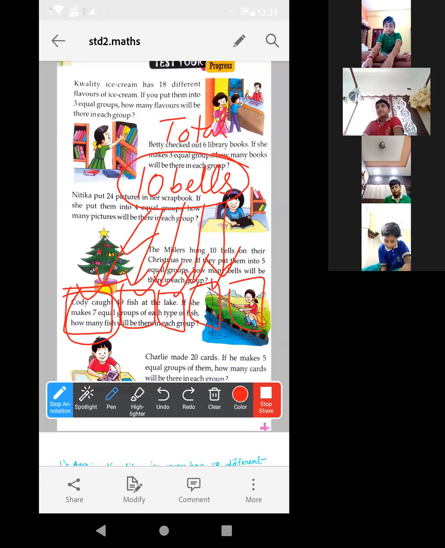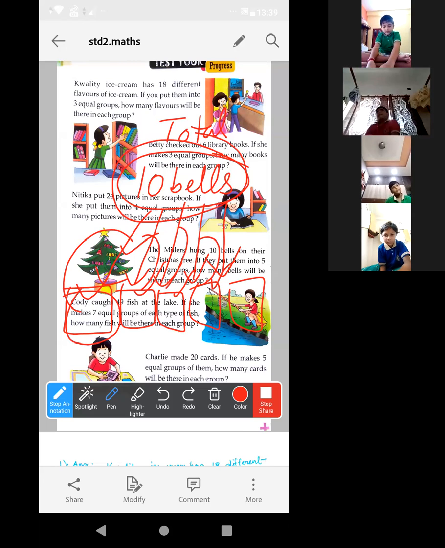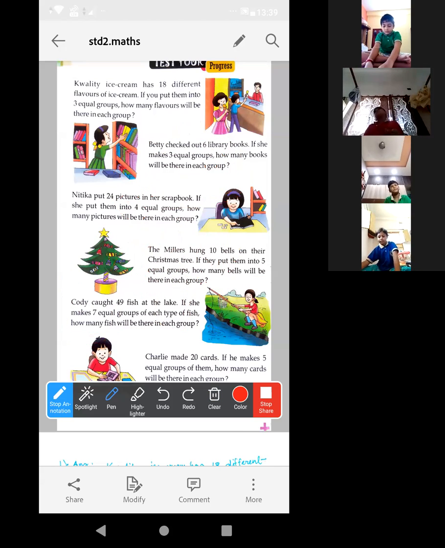Okay, Fatiha Sultana understood. This is normal division. We have to divide this into 5 groups. 10 jingle bells are there. We have to divide this into 5 groups. Okay. So normal division. Now, the 5th one will be your homework. Let me explain the 6th one.